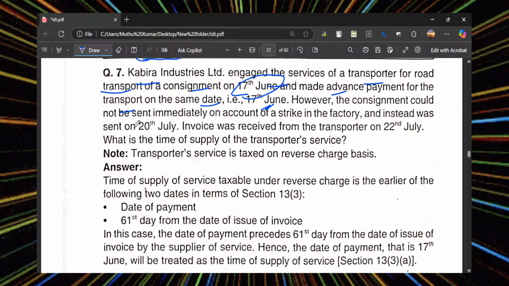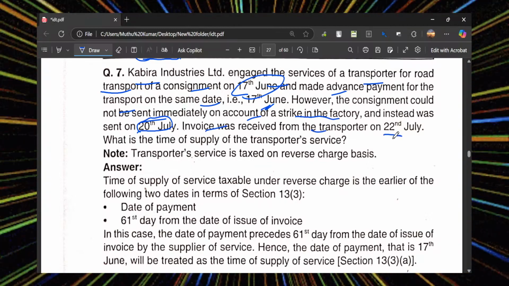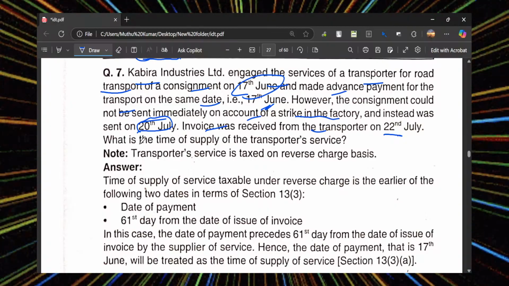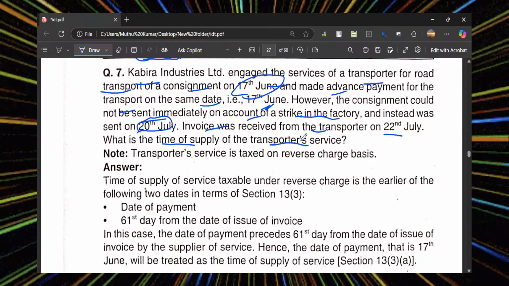Hence, the consignment would not be sent immediately on account of a strike at the factory. They received the payment instead on July 20th, from June. On July 20, the invoice was received from the transporter on July 22. So the July 20 transfer is done. What is the time of supply in the transporter service?